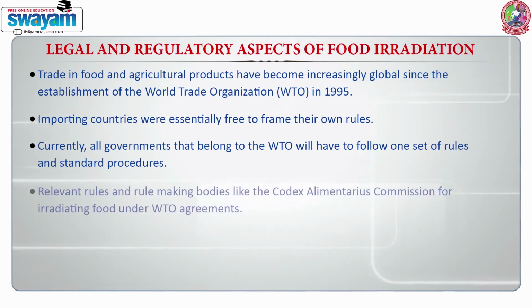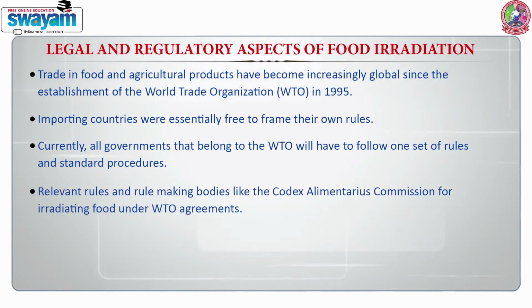Besides, there are especially relevant rules and rule-making bodies, like the Codex Alimentarius Commission, for irradiating food under WTO agreements. Under this agreement, member states are free to adopt and modify standards into their national regulations. That is why regulations related to food irradiation vary from country to country.